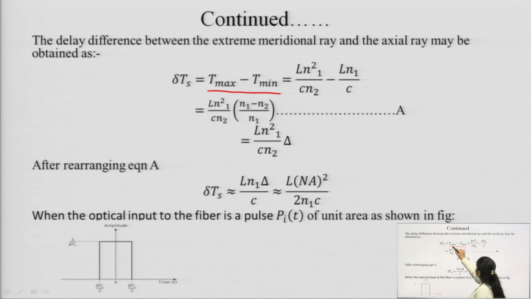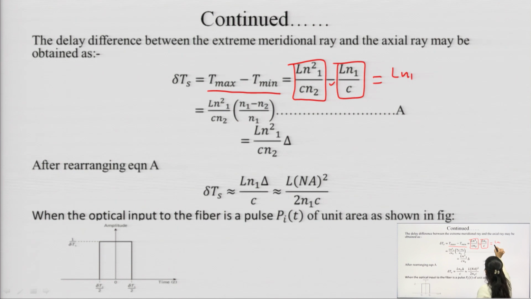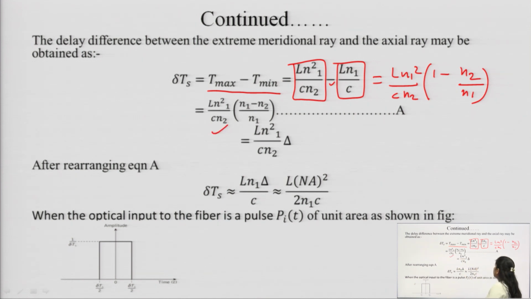We have already calculated T max minus T min in the previous slide, and by taking the constant, this will be like this, and then the next step we will have this.